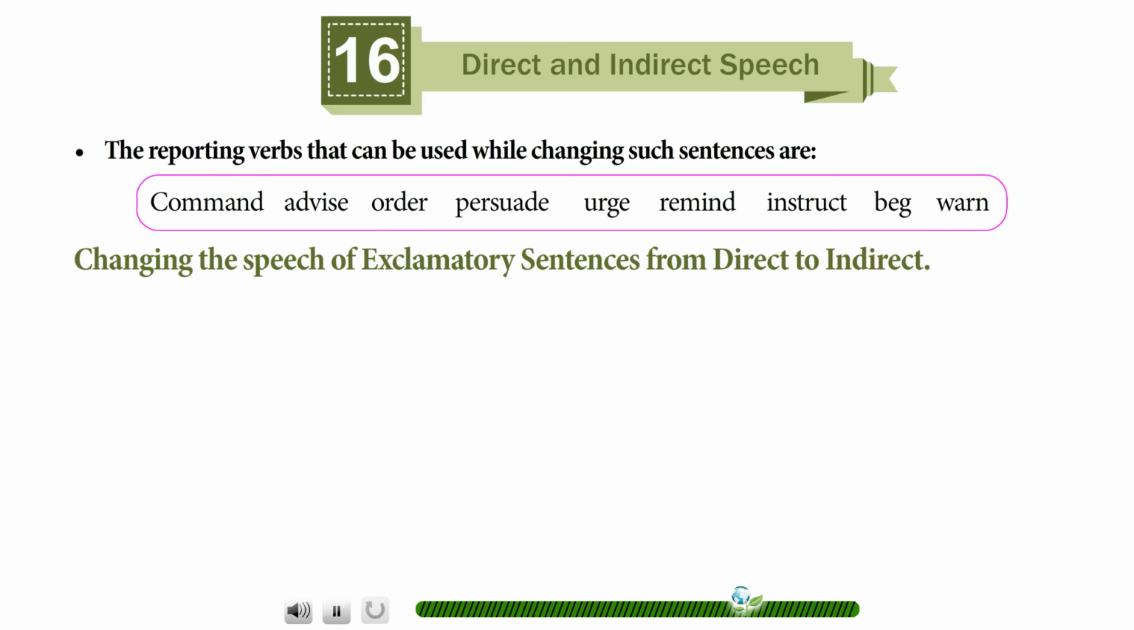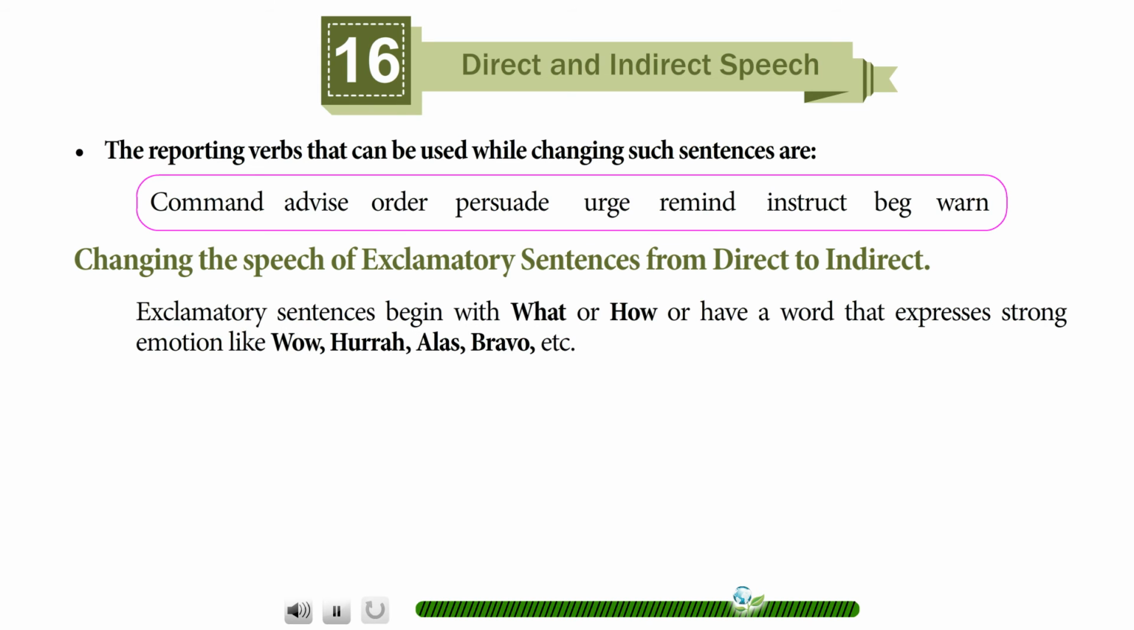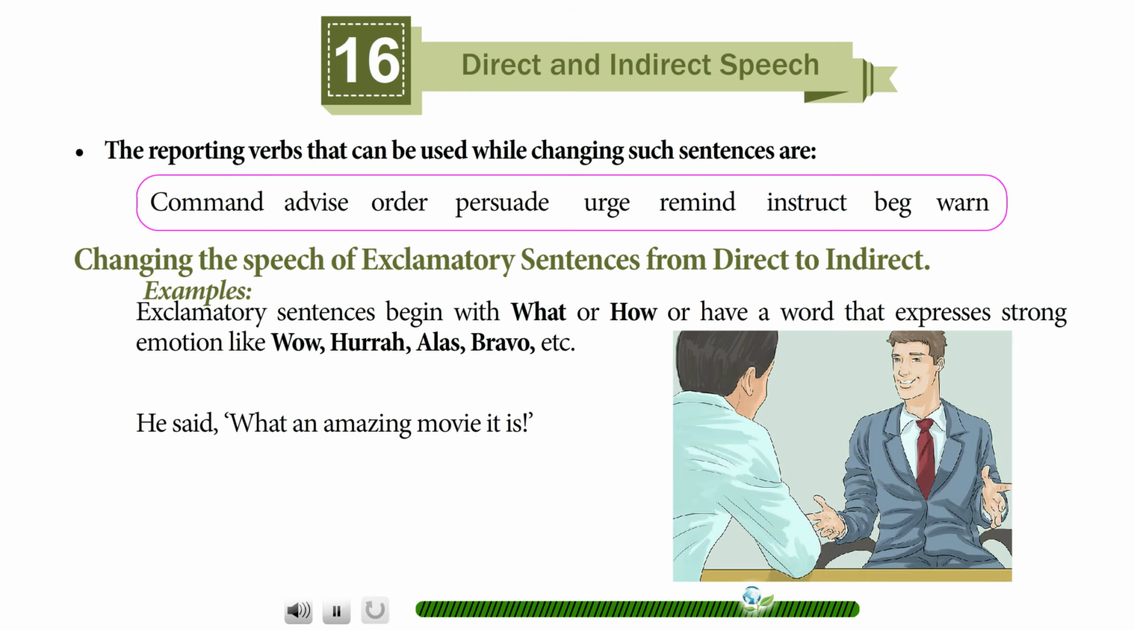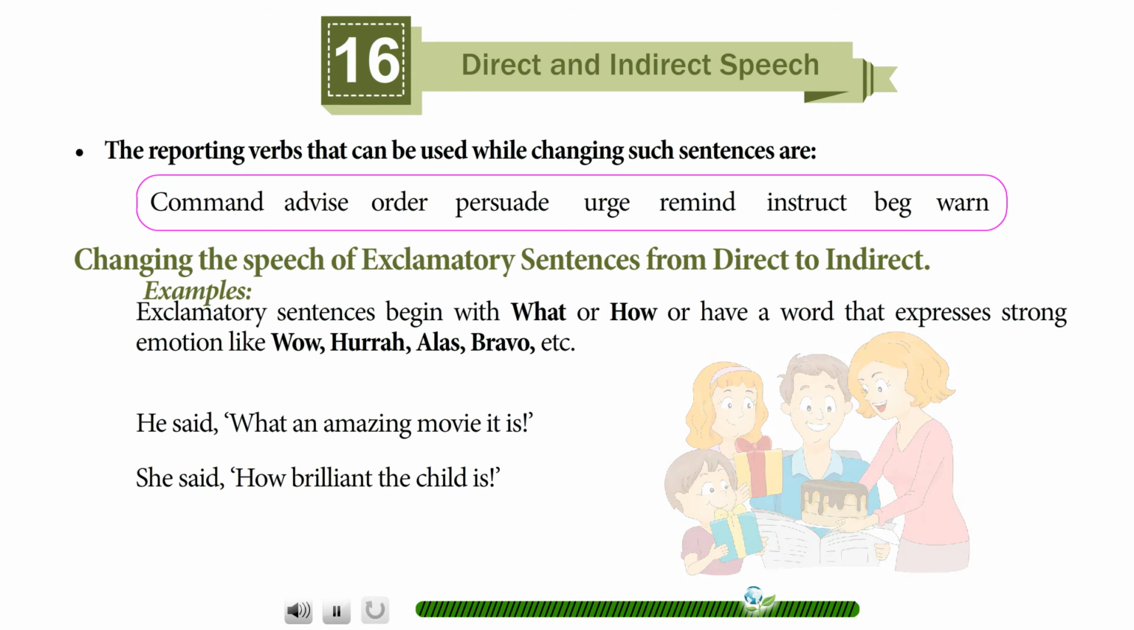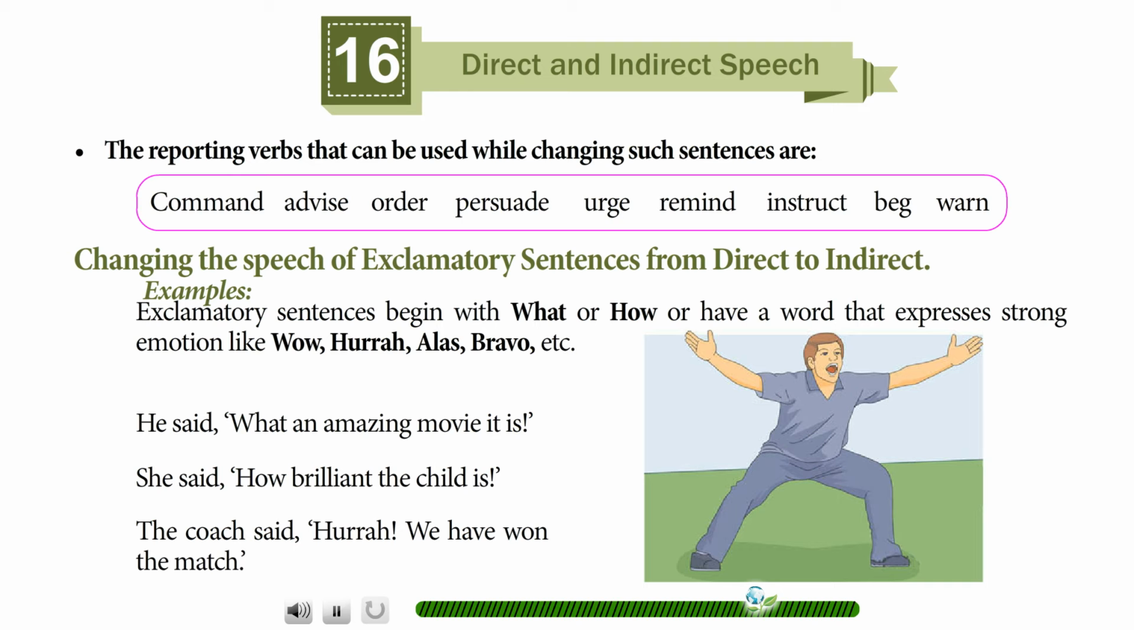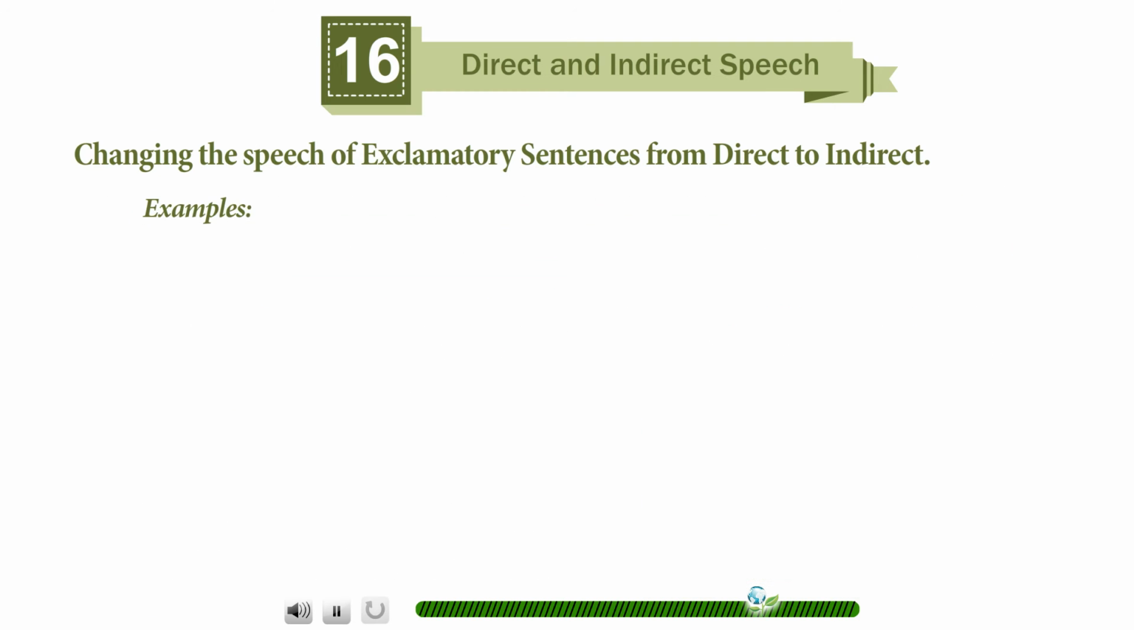warn. Changing the speech of exclamatory sentences from direct to indirect. Exclamatory sentences begin with what or how or have a word that expresses strong emotion like wow, hooray, alas, bravo, etc. Examples: He said, "What an amazing movie it is." She said, "How brilliant the child is." The coach said, "Hooray, we have won the match."